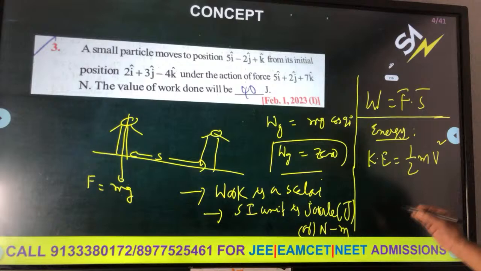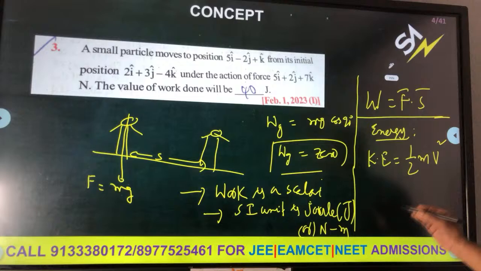For any variable force proportional to x or x square, we will apply integration. So dW is equal to minus kx dx, F dx, and by integration we get x square by 2.